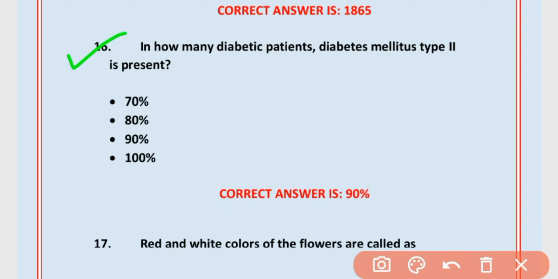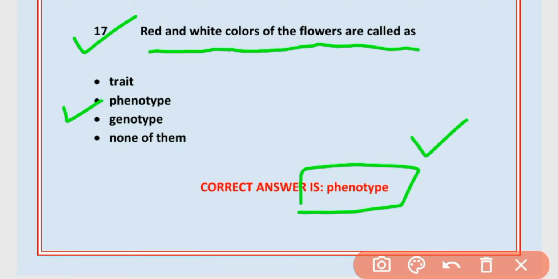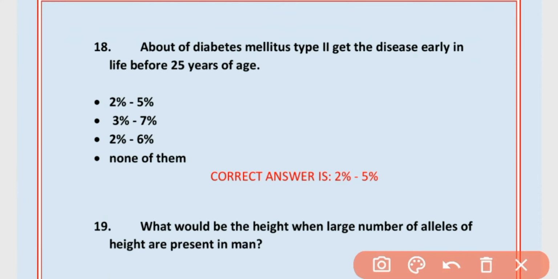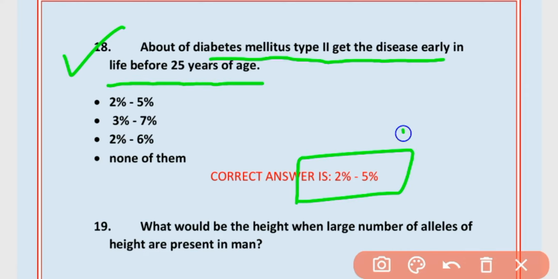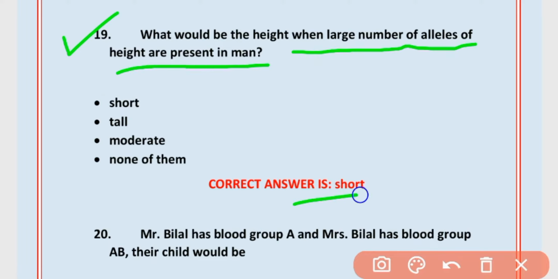16. In how many diabetic patients is diabetes mellitus type 2 present? Almost 90%. 17. Red and white color of flowers are called phenotype. Option B is correct. 18. About of diabetes type 2 patients get the disease early in life before 25 years of age. 2 to 5% people. A is correct. 19. What would be height when a large number of alleles of height are present in men? Short. Option A is correct.